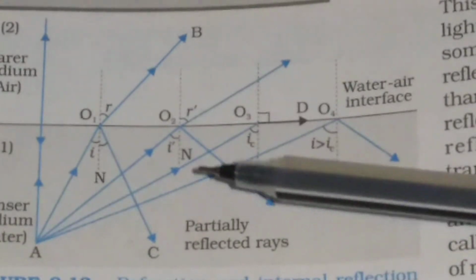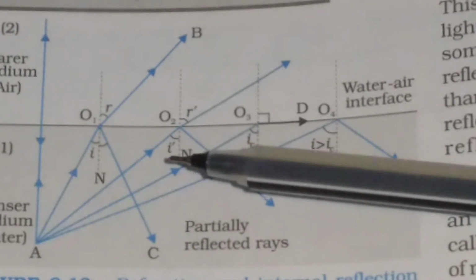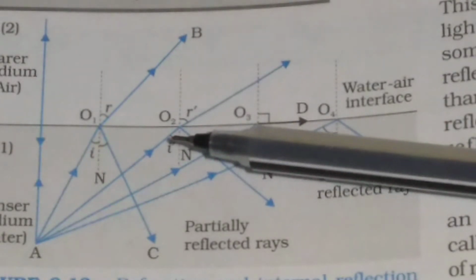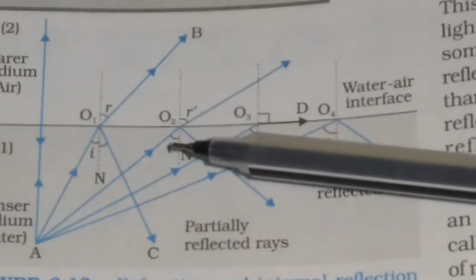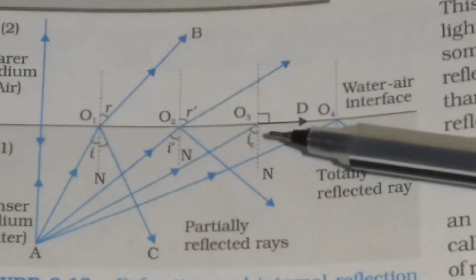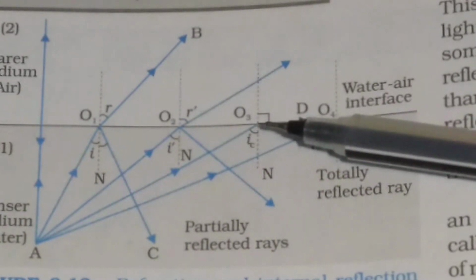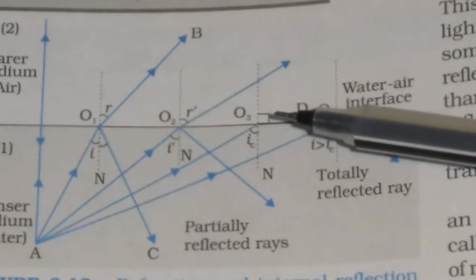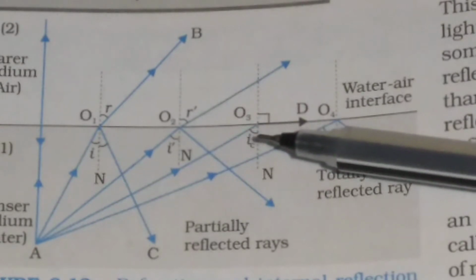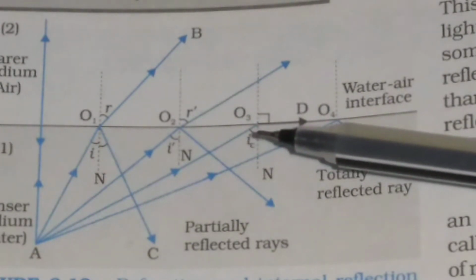Here you see in this figure, this is the angle of incidence I, and this is also the angle of incidence I, but here the angle of incidence is more than the angle of incidence here. But here the angle of incidence is IC, and the angle of refraction here is 90 degrees. So the angle of incidence for which the angle of refraction is 90 degrees is called the critical angle.